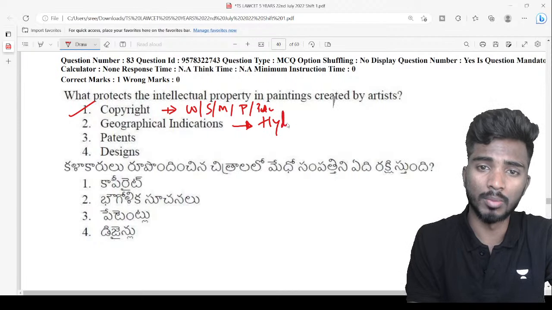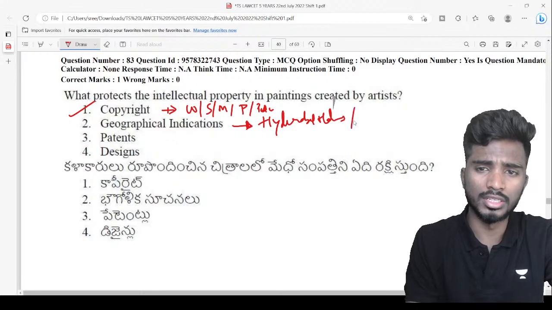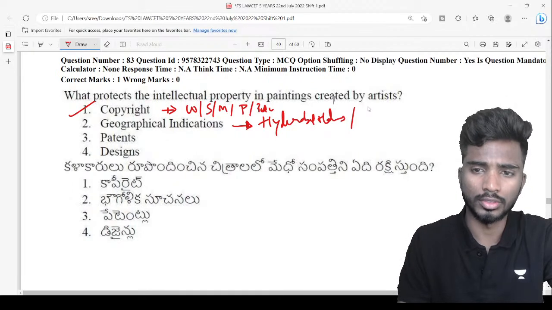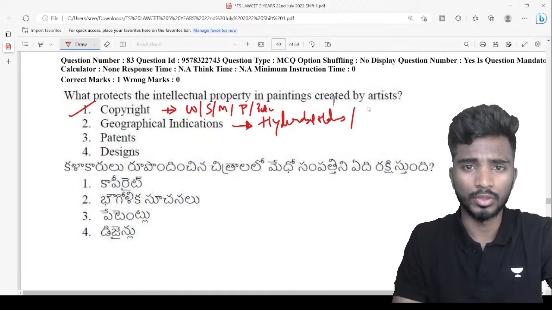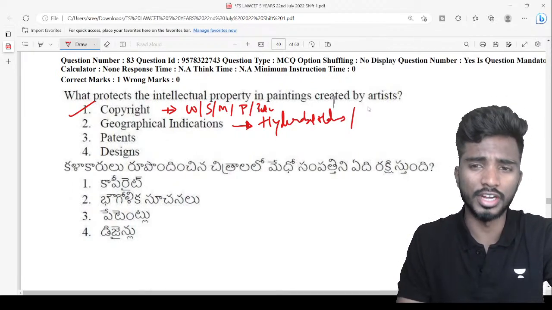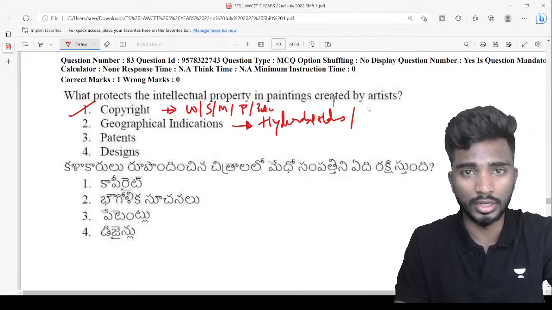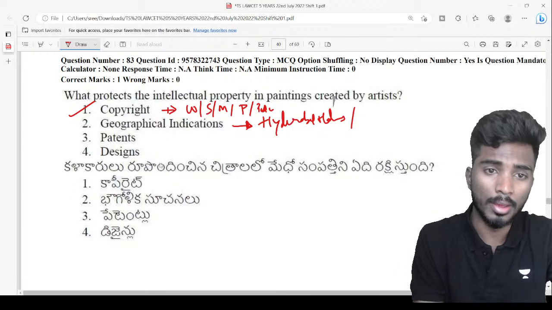For example, Hyderabad Halim. Okay, and there is some laddu in Tamil Nadu, which is a chikki. There's a different name for it. So if you give an indication to something related to an area, that is a geographical indication.